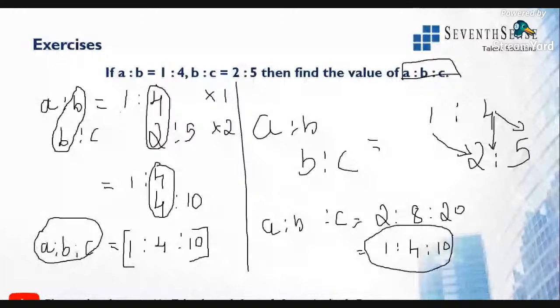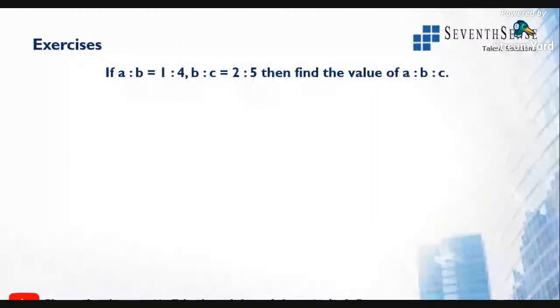All right. So if A is to B is 3 is to 4 and B is to C is 5 is to 6, what is A is to B is to C? Or I'll just give it to you in a different way. One minute.